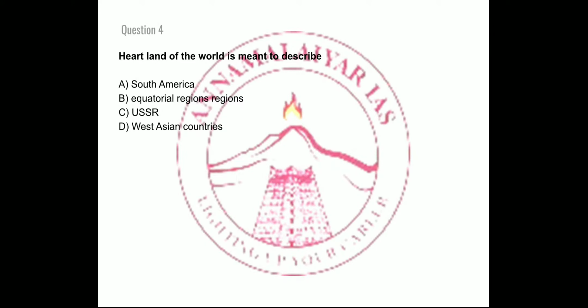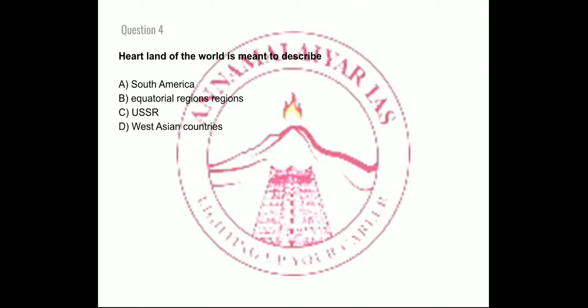Which area is known as the hot land of the world? Option A, South America. Option B, equatorial region. Option C, USSR.